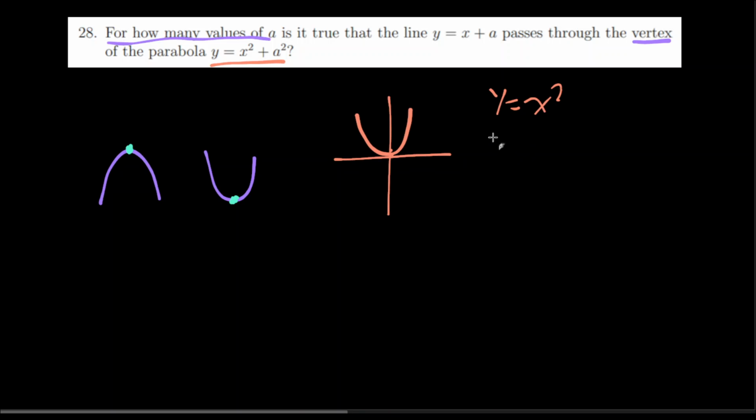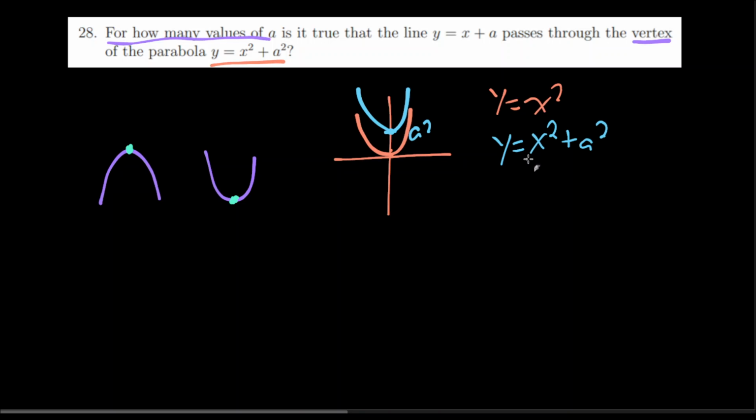But this one, y equals x squared plus a squared, is just the same thing, but moved up by a squared, because a squared is your minimum value. When x is 0, y equals a squared, and when x is non-zero, y is a higher value.